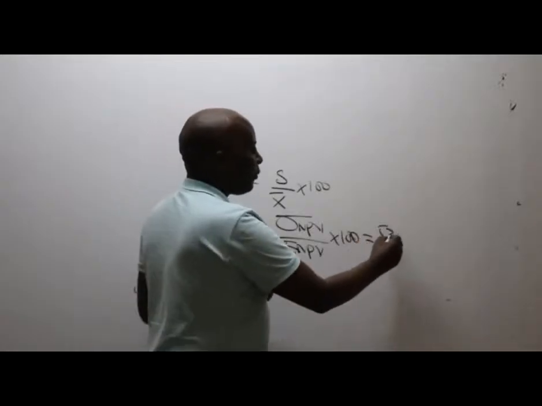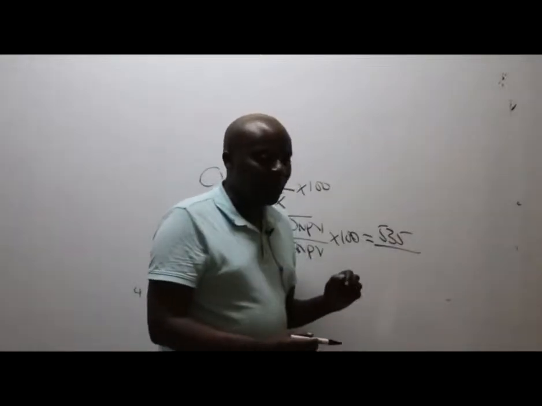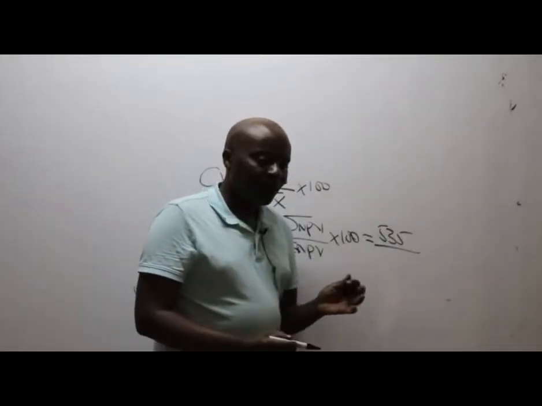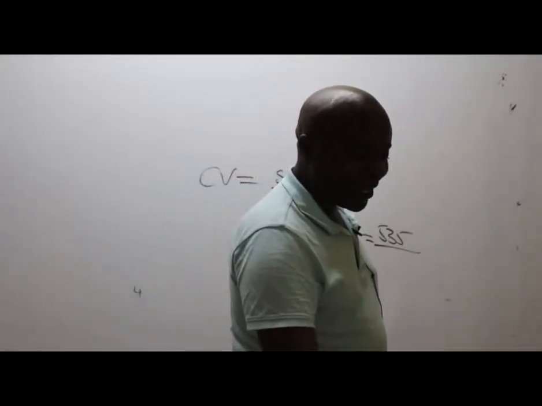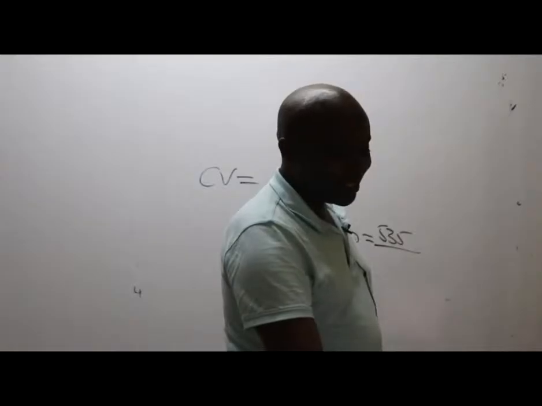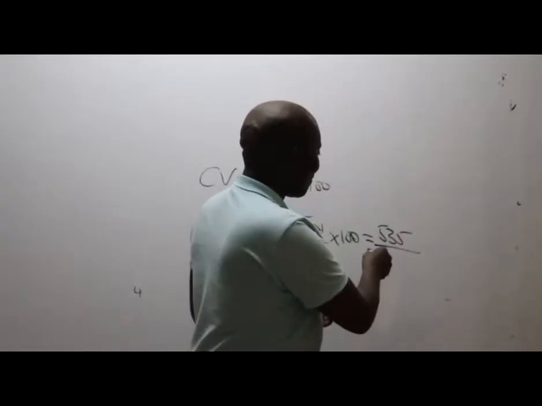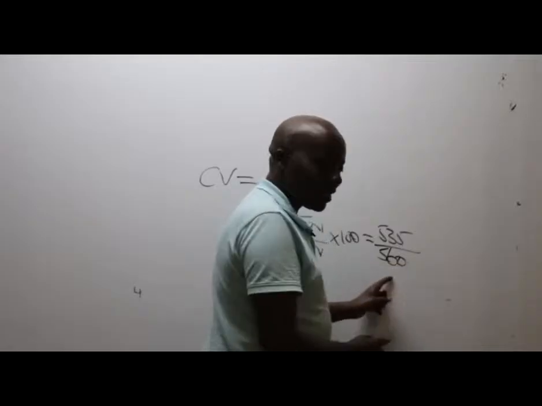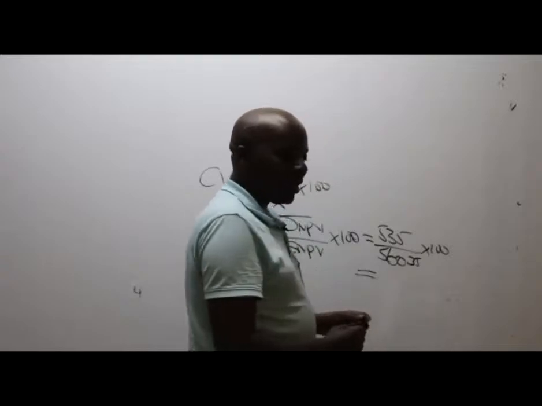So this, you guys gave me 535 all over expected net present value. How much was the expected net present value? Caroline is saying that I'm the one who taught them like that. I doubt. 560, but we shall discuss that later. 560.35. So times 100, what are we getting, ladies and gentlemen, here?